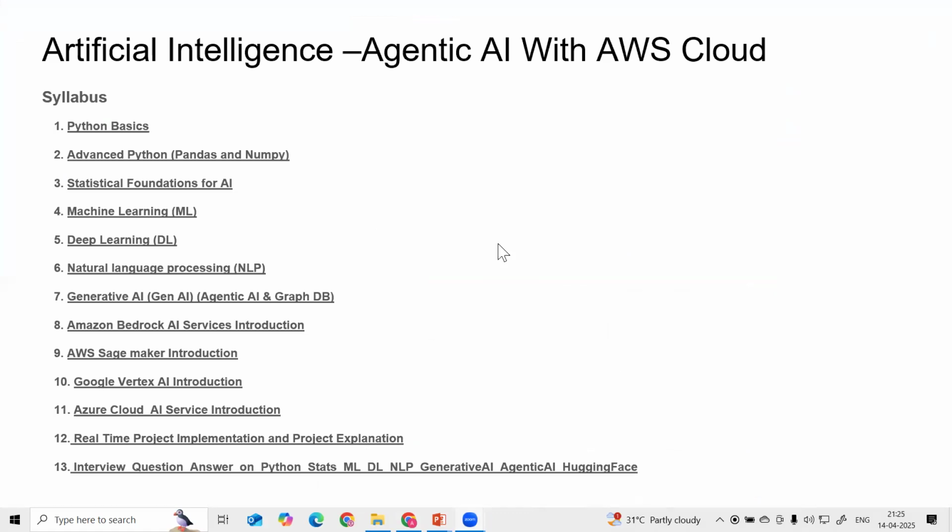Do we have to know SQL too? Guys, basic SQL is required, but for this AI course it is not required, so that's why I have not included SQL. If you are good with SQL, that is a plus point. But if you don't have any knowledge of SQL, that is not an issue. Just a basic understanding of SQL is sufficient.